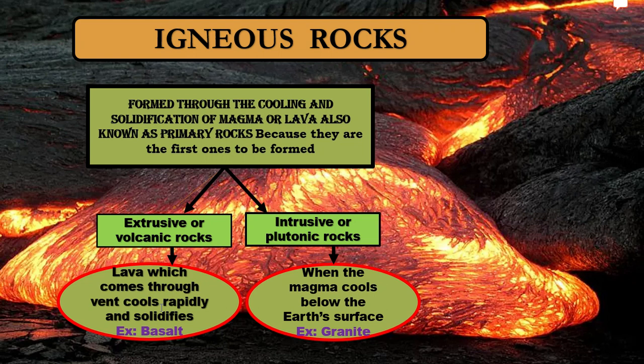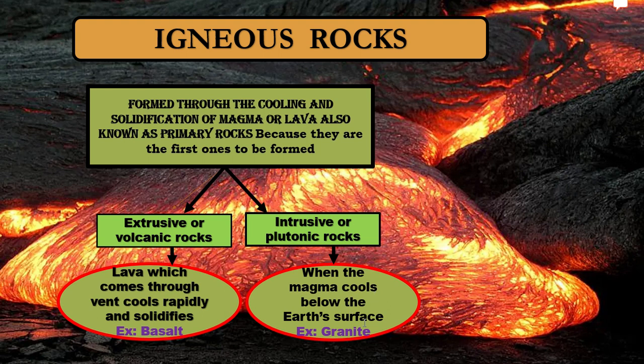An example is basalt. We use it for construction also. It is actually a hard type of rock. Intrusive, in the sense, doesn't come out. It happens inside the earth. Before it comes out through the holes, it cools there itself. That is why it is called intrusive. It does not come out of the earth. When the magma cools below the earth's surface, this type of rock is formed. It is granite.